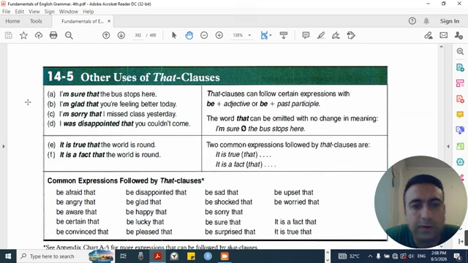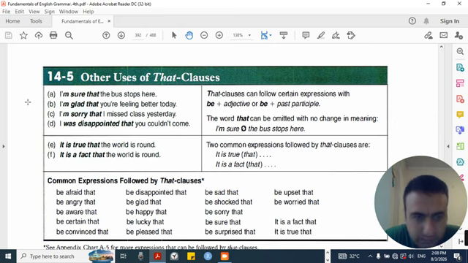14.5. Other uses of that clauses. A. I'm sure that the bus stops here. B. I'm glad that you're feeling better today. C. I'm sorry that I missed class yesterday. D. I was disappointed that you couldn't come. That clauses can also follow certain expressions with be plus adjective or be plus past participle. The word that can be omitted with no change in meaning: I'm sure the bus stops here.